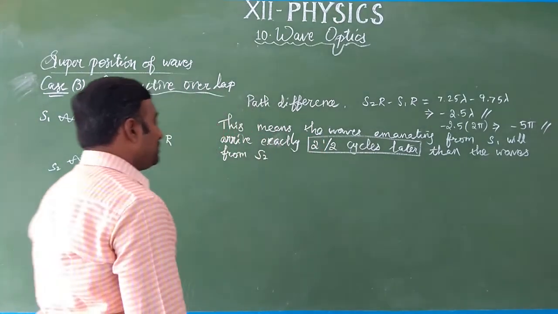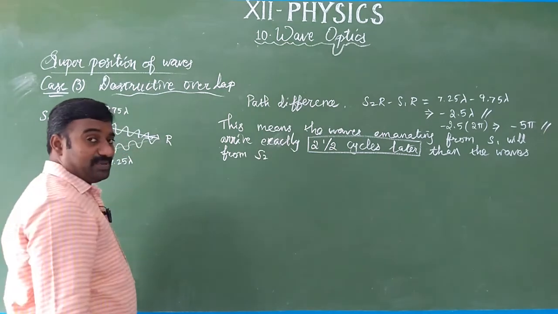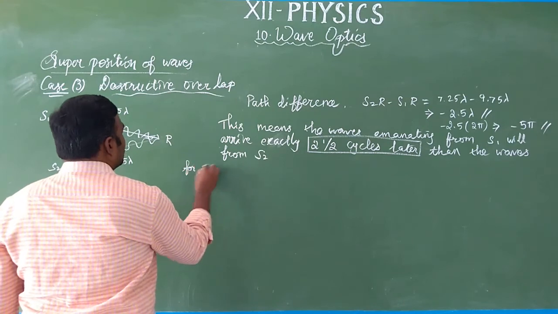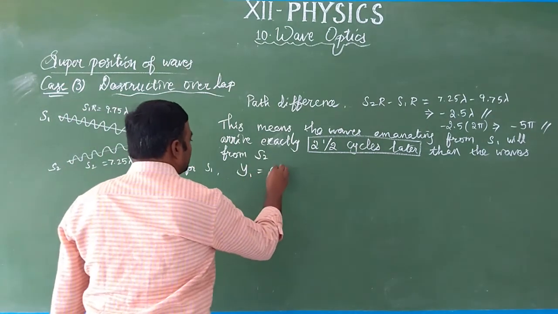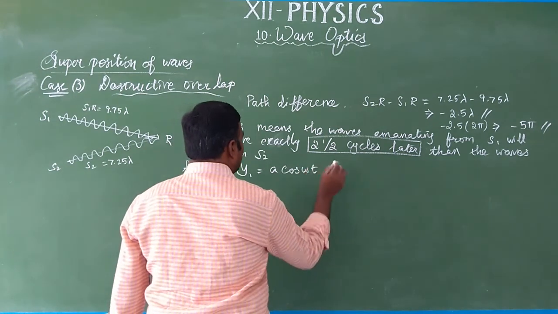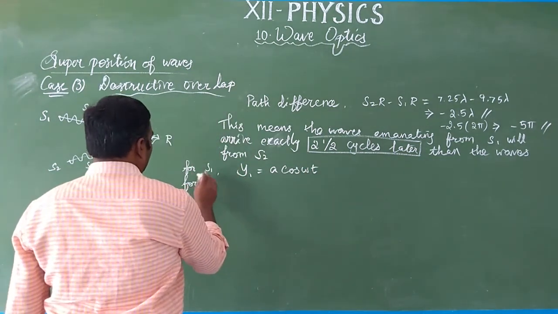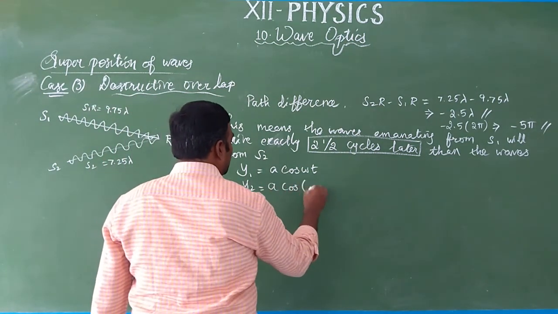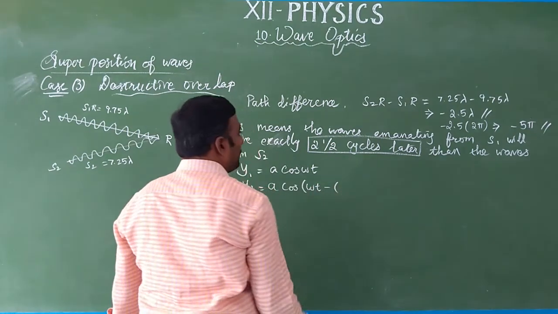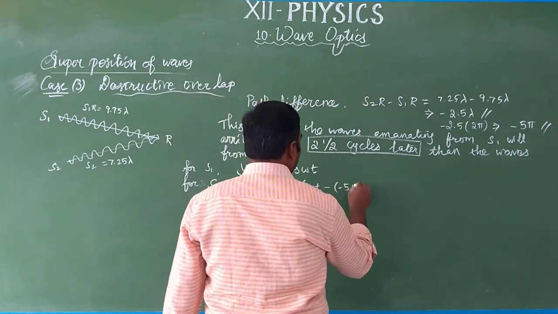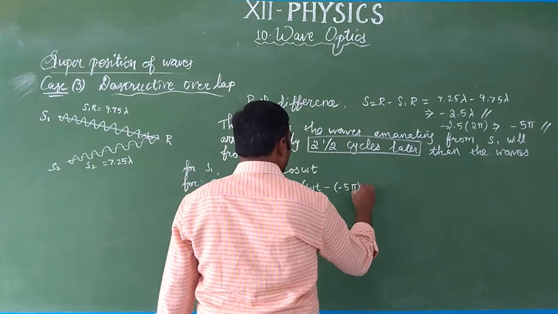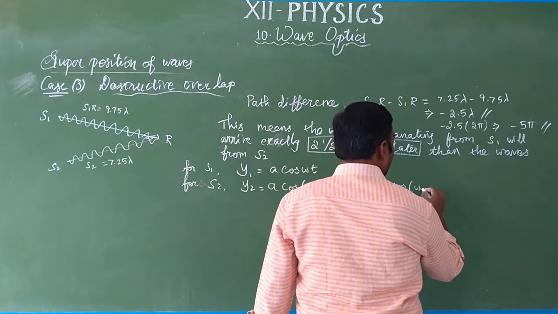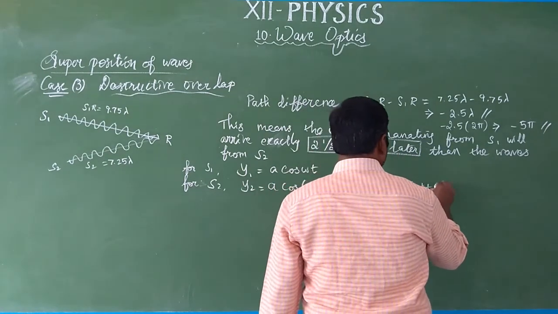Okay. So now we can determine the resultant displacement as well as the intensity. So for S1, what is the displacement? It is the same, A cos omega t, and for S2, Y2 is equal to A cos omega t minus of minus 5 pi, which is equal to A cos omega t plus 5 pi.